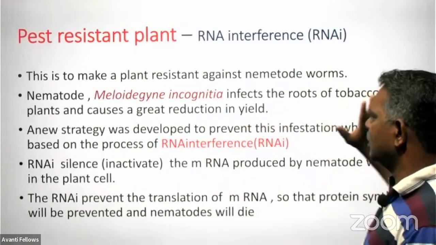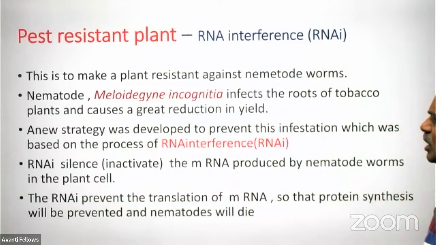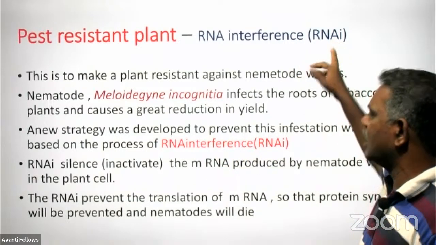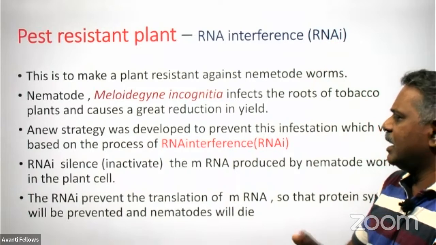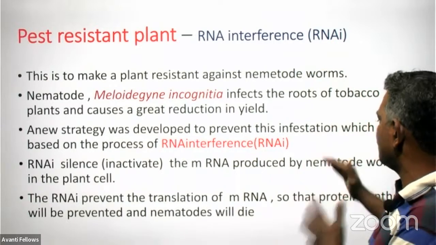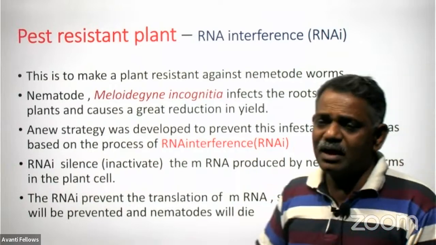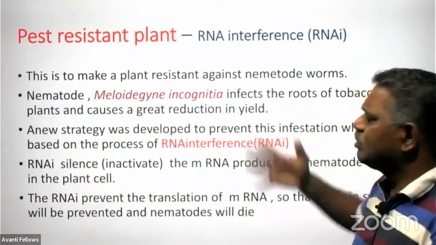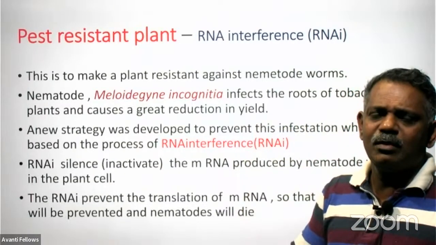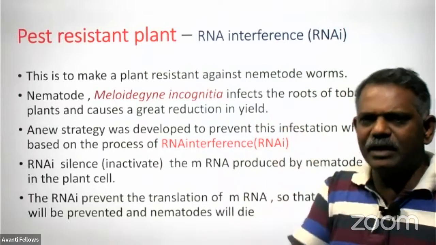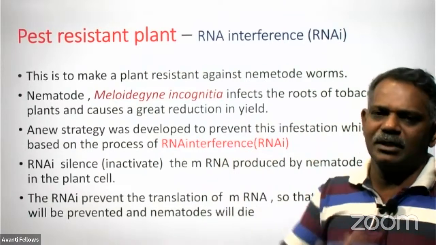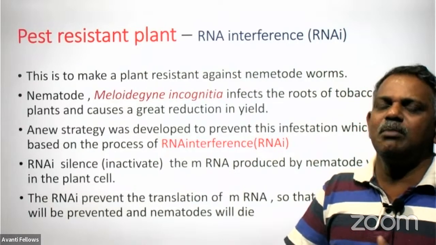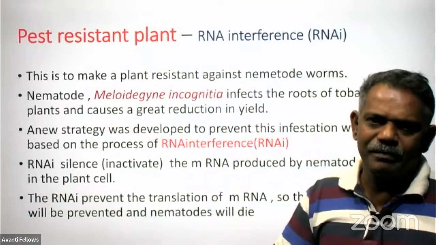So a strategy was developed to prevent this infection, which was based on the process of RNA interference. I told you RNAi. And this RNAi can inactivate the mRNA produced by the nematode worm in the plant cell. Actually, for what purpose is this nematode entering into the body of the tobacco plant? Is it to destroy it? No. Actually, the nematode worm is entering the plant to multiply its number. How does it multiply? By producing its own protein using the machinery available in the plant body, right?